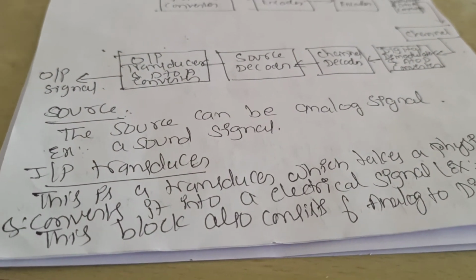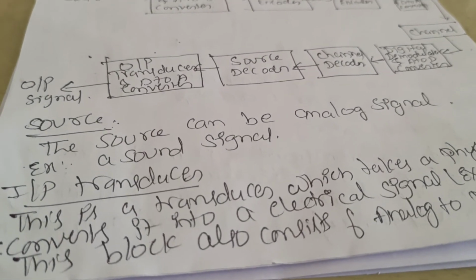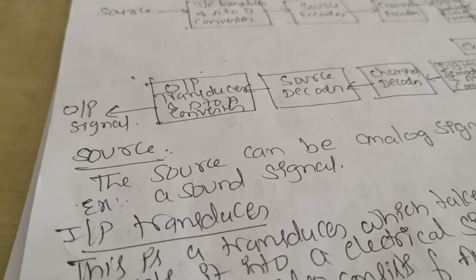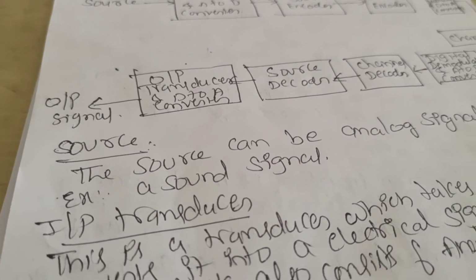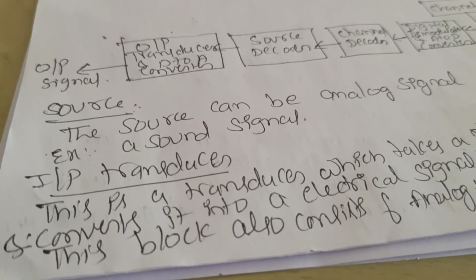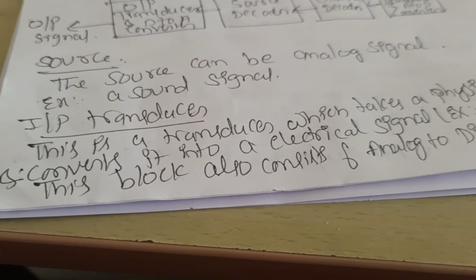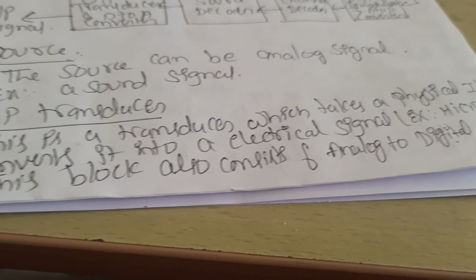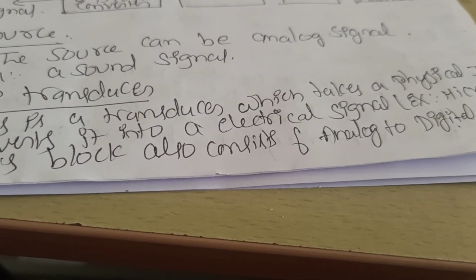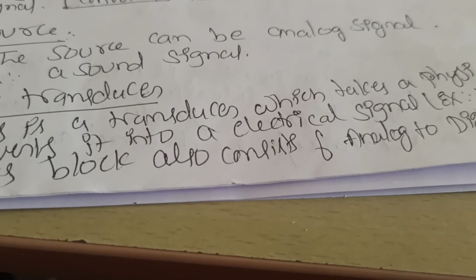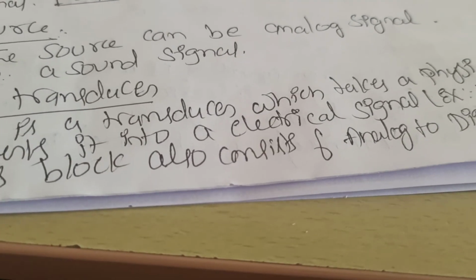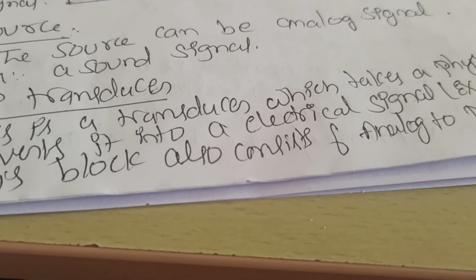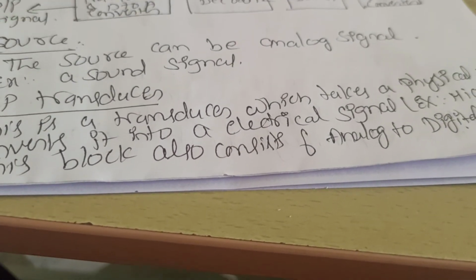What is the source? The source is an analog signal. For example, consider the same example, communication through a mobile phone. The source can be an analog signal, that is called a sound signal. Input transducer: this is a transducer which takes the physical input and converts it into an electrical signal. That is the function of a transducer, as I told earlier, it converts the non-electrical signal into an electrical signal.